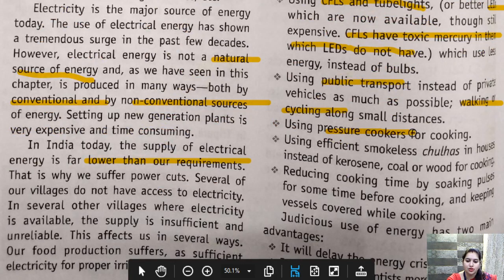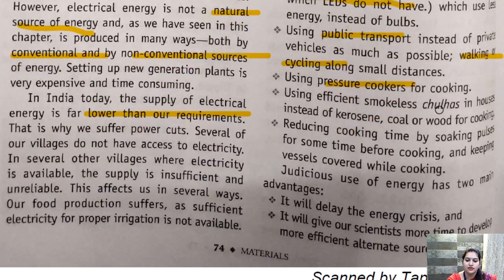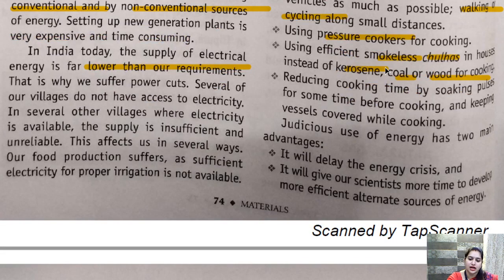Now, using a pressure cooker for cooking. Using efficient chulhas. Some stoves and chulhas emit a lot of smoke, and it is not good to use them. So we should switch to smokeless chulhas in houses instead of kerosene, coal or wood for cooking. They also consume a large amount of energy. Reducing cooking time by soaking pulses. Soak the dal and rice beforehand and then cook them, so it will consume less energy.